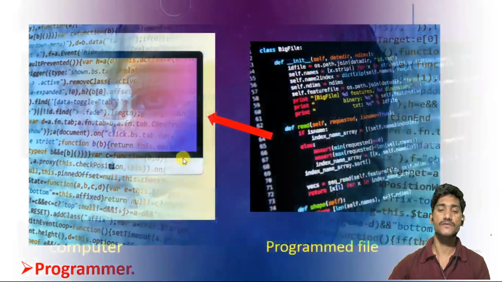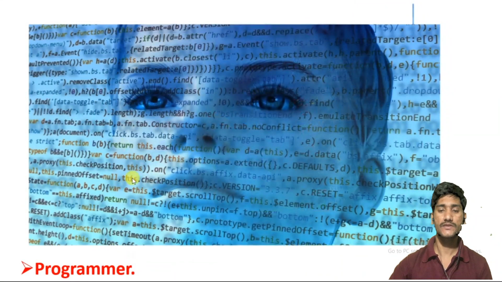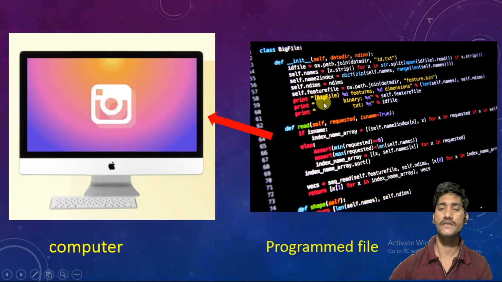This is the person who thinks and writes the program. He is just a normal man who has some ideas and thoughts. What he did was write all those ideas, all those commands, and put them in a file. A file is a kind of textbook. We generally have hard notebooks, hard copies.